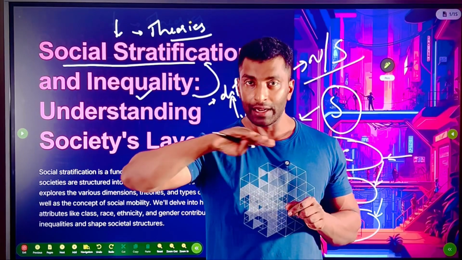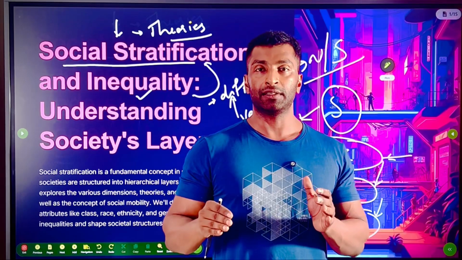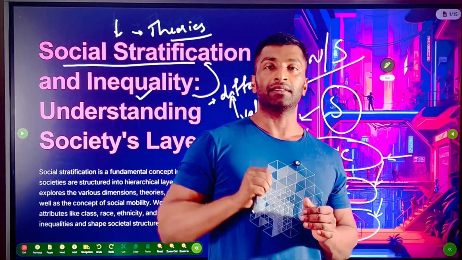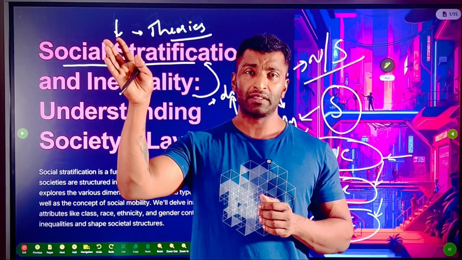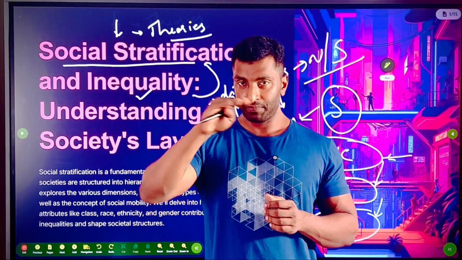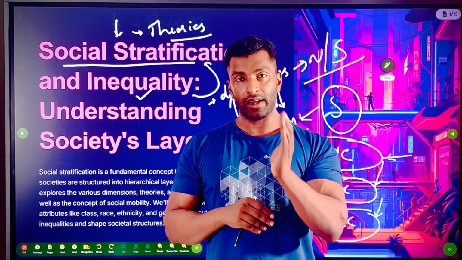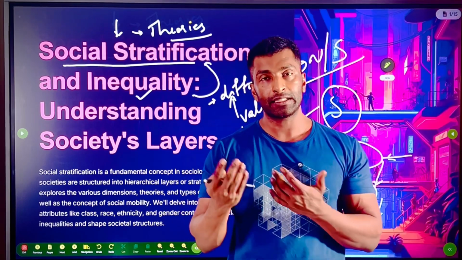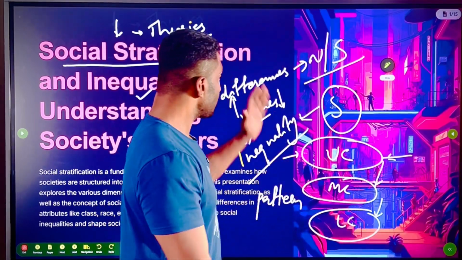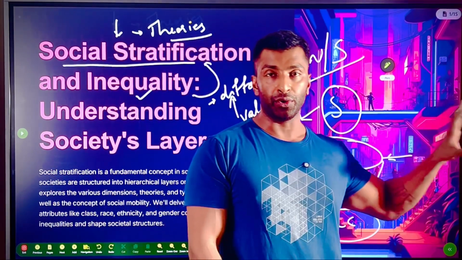Middle class, certain pattern, lifestyle or income, etc. Lower class, some pattern. Upper class, they have some pattern. Okay, so within that also there are a number of differences, but you can see some common pattern. So: difference, attach value, inequality, identify pattern, stratification. Now there are certain steps and processes that I'll be discussing. So I hope this is very clear. This is the most fundamental that you need to know.